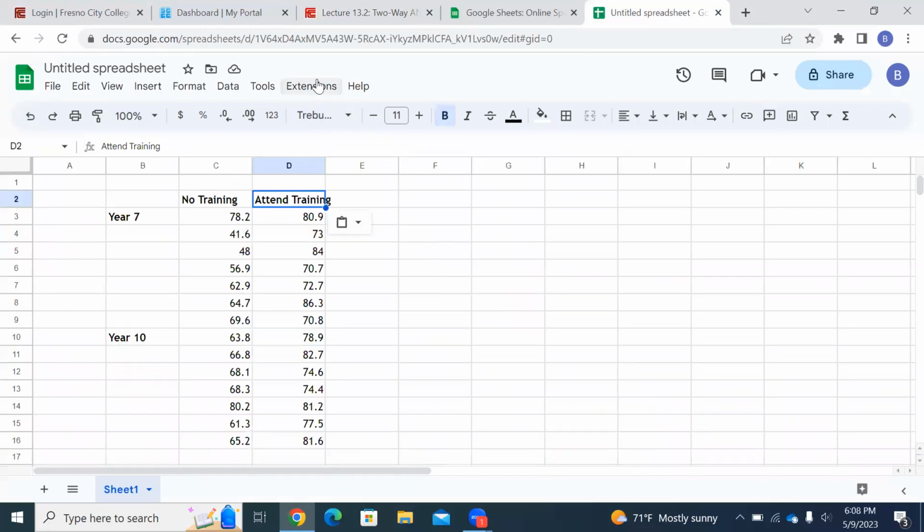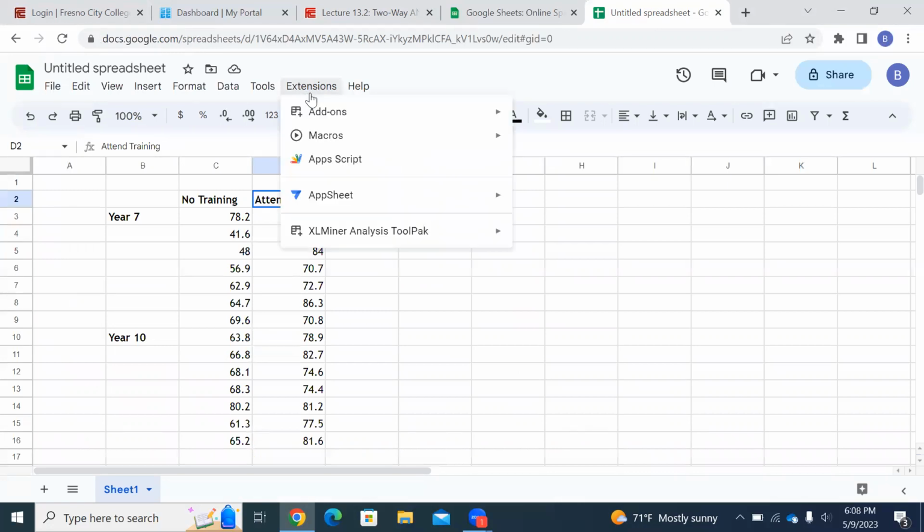Well, you got to come up here to Extensions. See this Extensions? Click on that. Now, mine already has what we need down here, Excel Minor Analysis Toolpack. That's what you need because I've already downloaded it, but yours probably won't have it. It doesn't come automatically with Google Sheets. You got to download it.